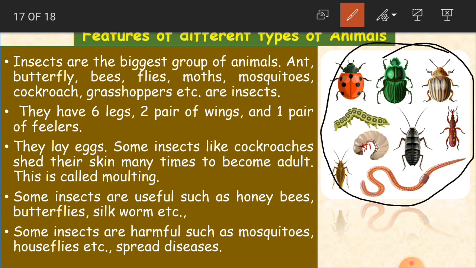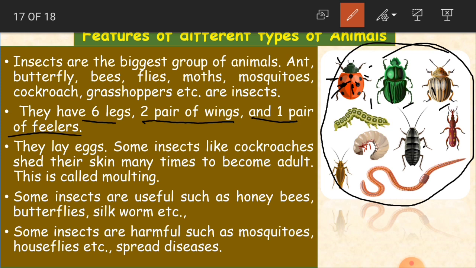Cockroaches and all of these are insects, and they have 6 legs, 2 pairs of wings and 1 pair of feelers. What do they have, children? 6 legs. Can we count it here? Yes, 1, 2, 3, 4, 5, 6. The insect has 6 legs and 2 pairs of wings. This wing is closed here. So these are wings, children, 2 pairs, this side and this side. 2 pairs of wings and 1 pair of feelers.